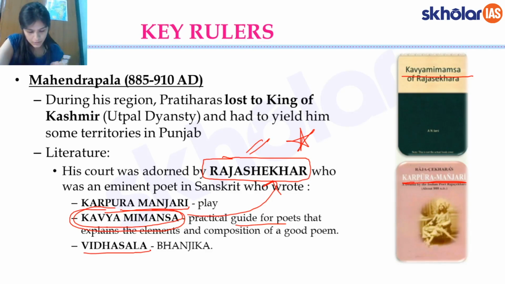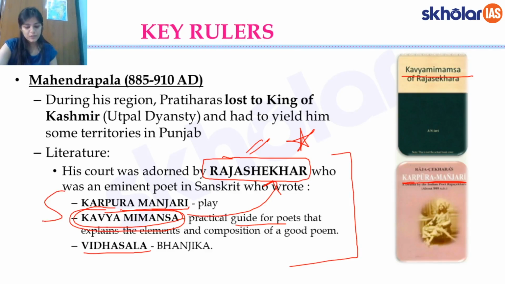Great. So we were talking about this poet Rajasekhara and his three famous works, who lived at the court of Mahendrapala. Also remember that Mahendrapala, although he was a great conqueror, fought with the king of Kashmir, the Utpals basically, and he lost to them. He even had to cede some part of the territories in Punjab which were won by his father Bhoja, and he had to yield that territory to the ruler of Kashmir. So just remember as a fact that Mahendrapala was the Pratihara who lost to the king of Kashmir.